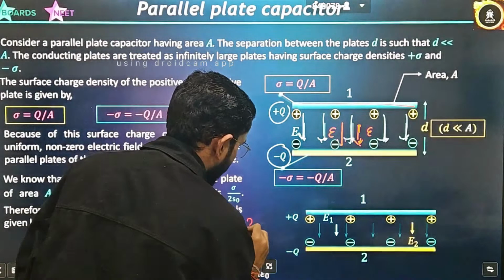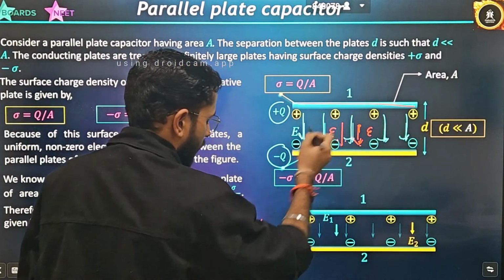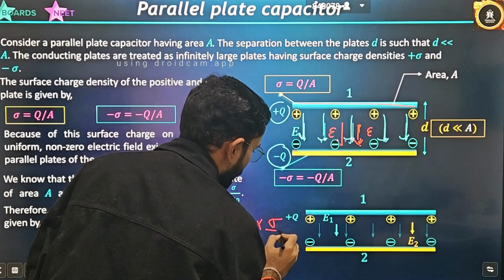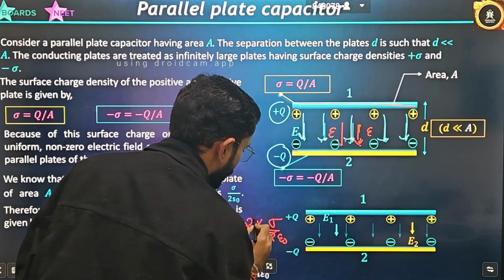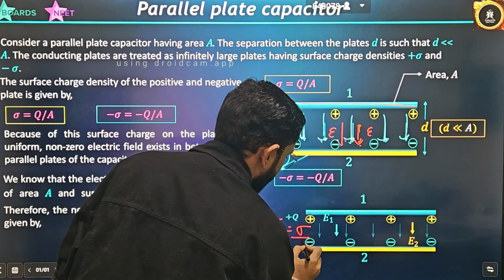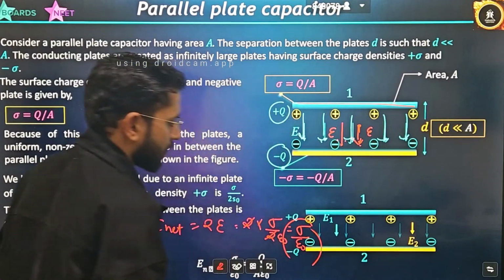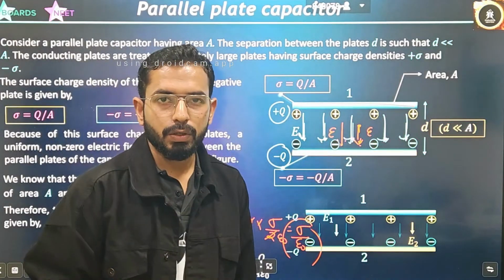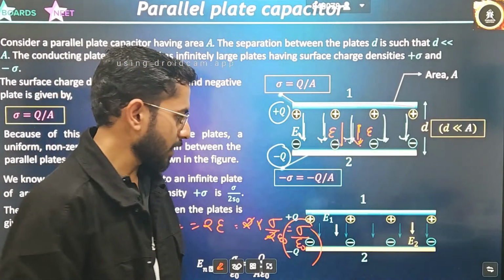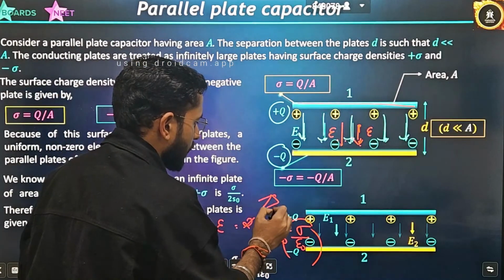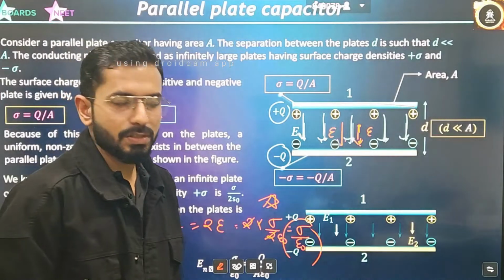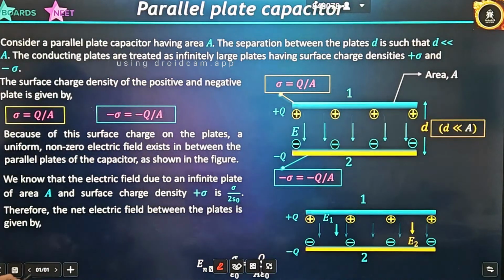Due to one infinite sheet, the electric field was sigma divided by 2 epsilon naught. This 2 will cancel, and the net electric field between the parallel plate capacitor is equal to sigma by epsilon naught. As of now, just remember that the electric field between a parallel plate capacitor is sigma divided by epsilon naught.